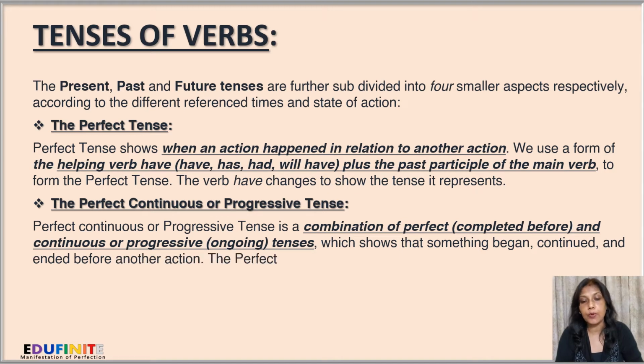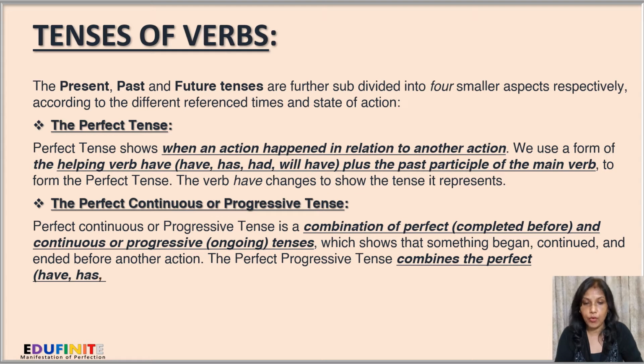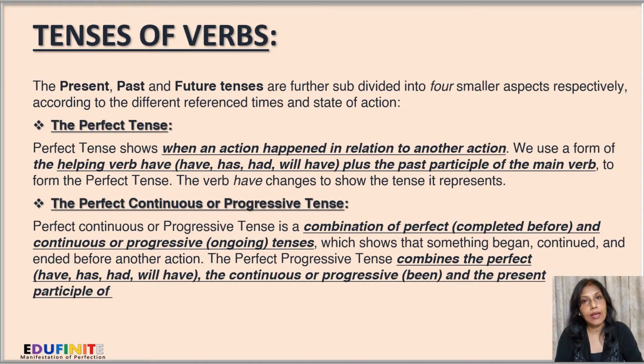Perfect continuous or progressive tense is a combination of perfect, that is completed before, and continuous or progressive, that is ongoing tenses, which shows that something began, continued, and ended before another action. The perfect progressive tense combines the perfect, that is have, has, had, will have, the continuous or the progressive been, and the present participle of the main verb.